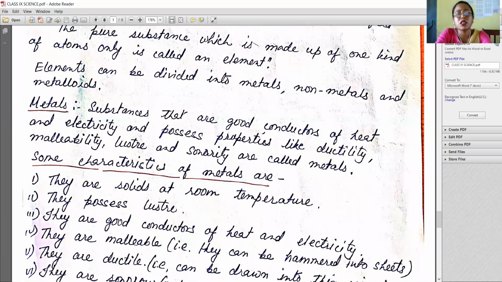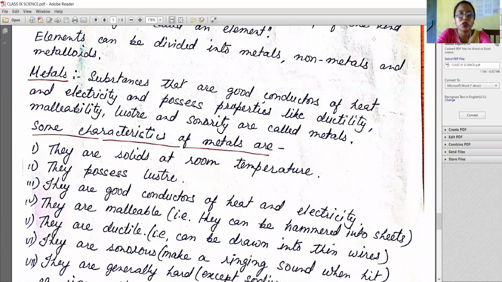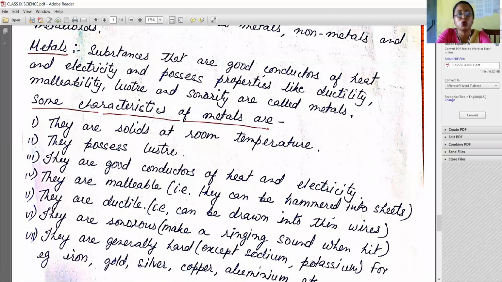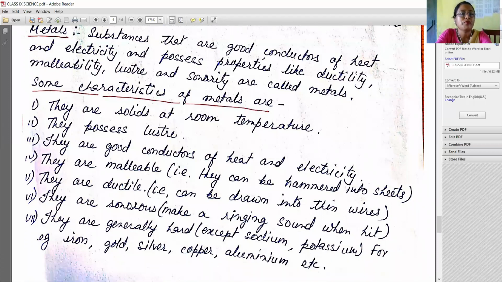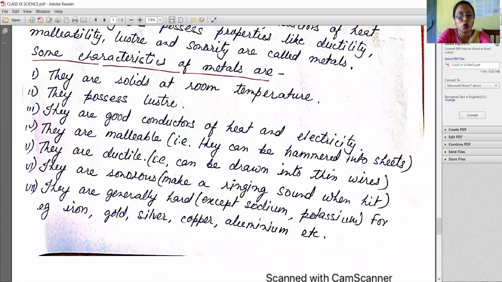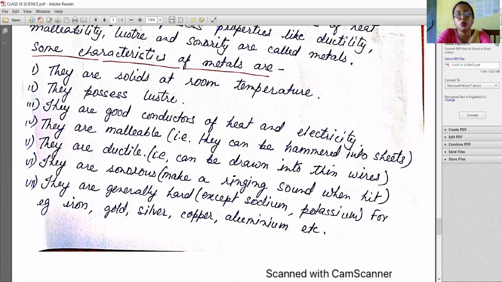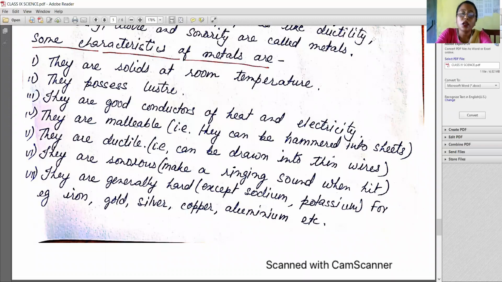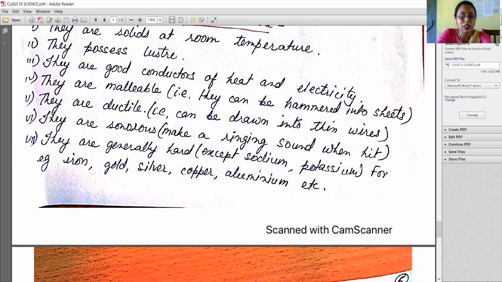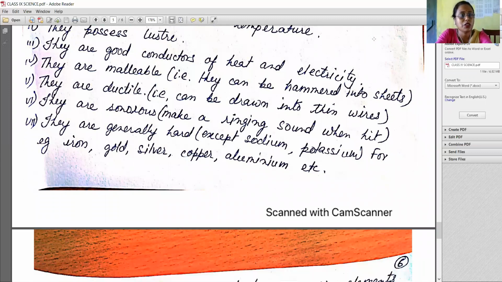Substances that are good conductors of heat and electricity and possess properties like ductility, malleability, luster and sonority are called metals. Some characteristics of metals are they are solid at room temperature, they possess luster, they are good conductors of heat and electricity, they are malleable, that is they can be hammered into sheets.